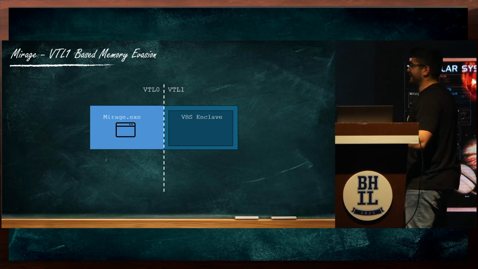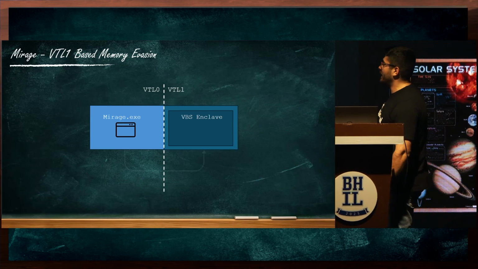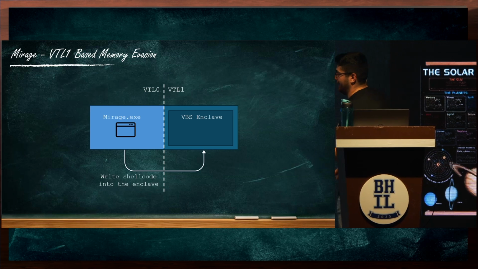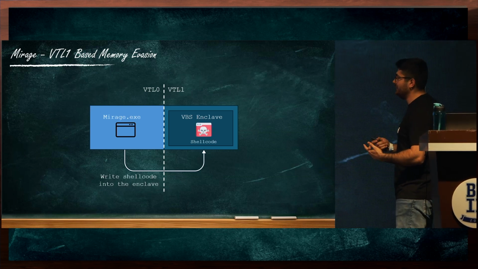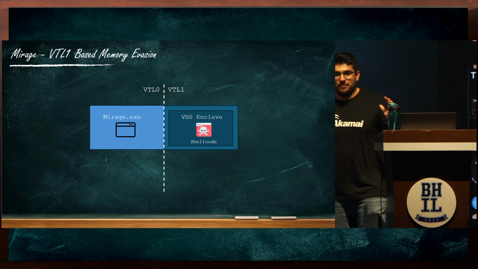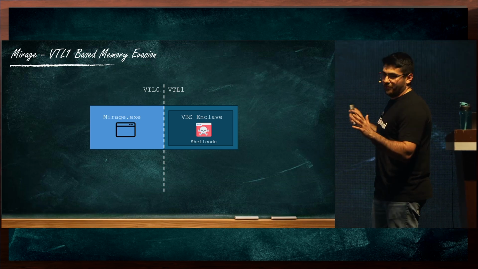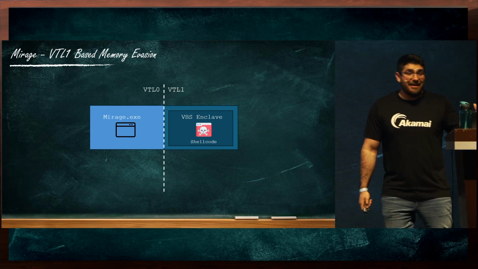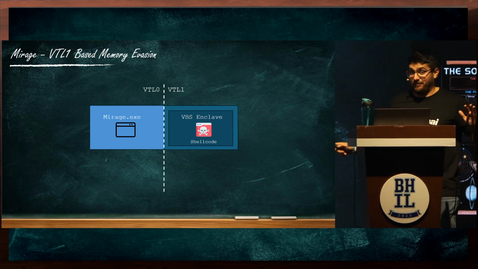So the high-level idea is Mirage will first write shellcode into the enclave by exploiting the vulnerability. And here is the baseline of Mirage. For most of its time, this is what it's going to be looking like. If an EDR scans us now, it will not see anything.